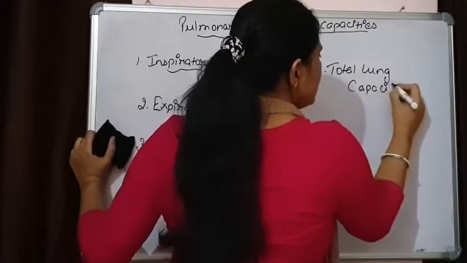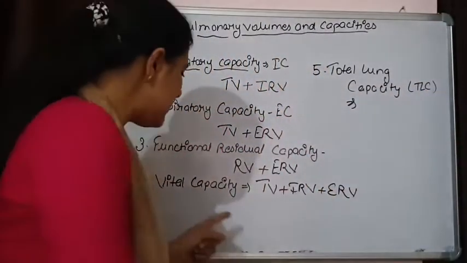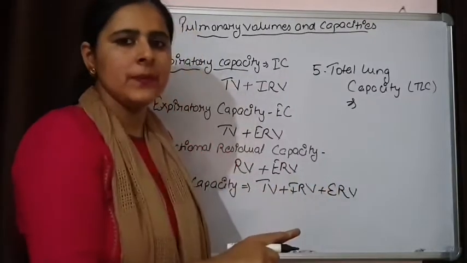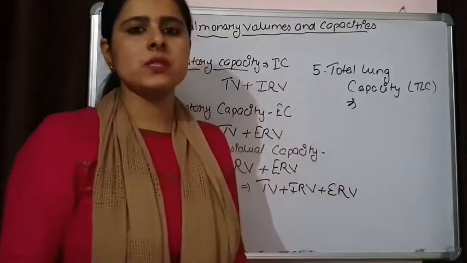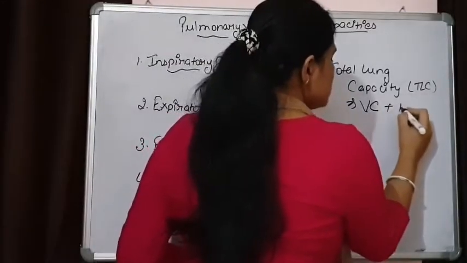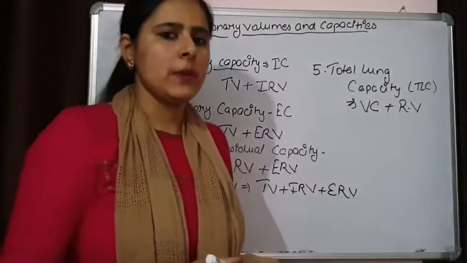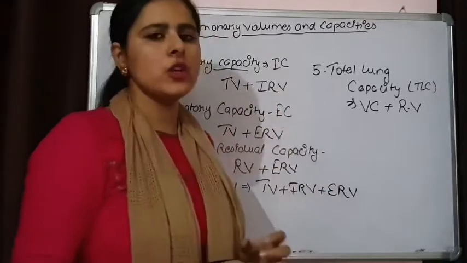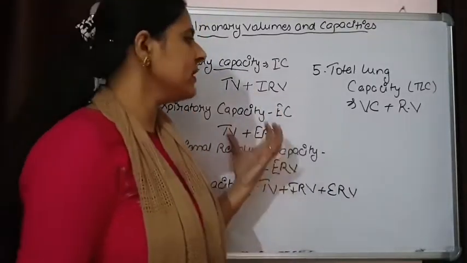And this whole combination gives us the total lung capacity. How can we calculate the total lung capacity? Total lung capacity is this vital capacity plus the residual volume that always stays in our respiratory tract. So vital capacity plus residual volume gives us the total lung capacity. So these are some of the volumes and capacities associated with our respiratory system.